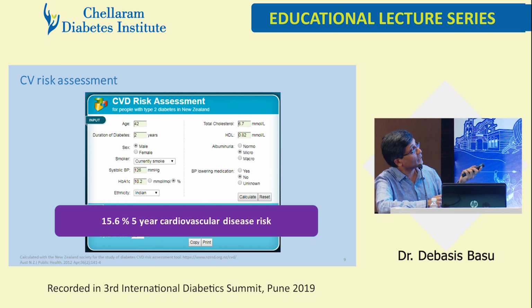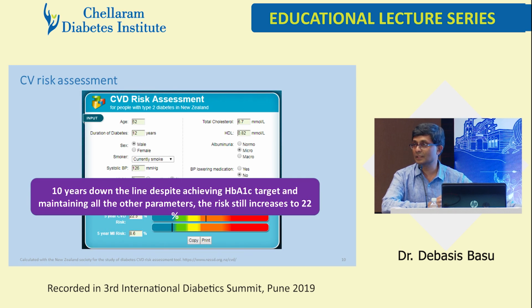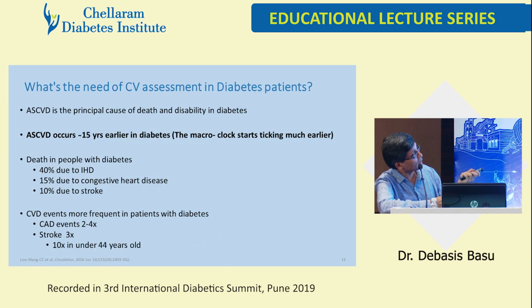And then what I did, I thought let's make 42 become 52. Just enhance the age, but keep his sugar under control. Only the age. What is the prognosis? 10 years down the line, the risk goes up from 15 to 22, despite the good control.